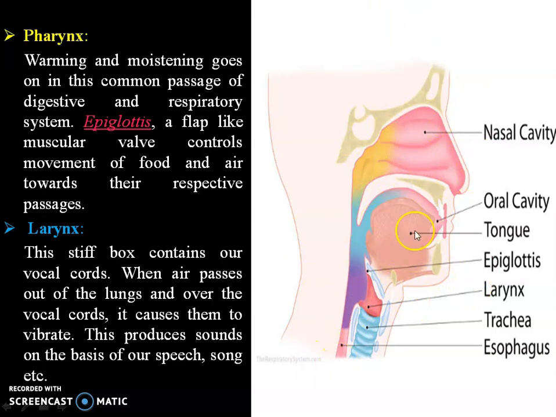The respiratory system deals with the exchange of gases, that is oxygen and carbon dioxide, the air we breathe in and the air we breathe out. The digestive system deals with taking in our food, how the food is broken down into smaller particles and transported to various parts for energy.